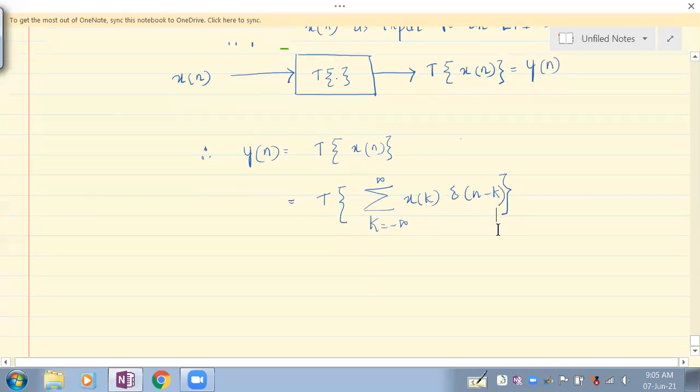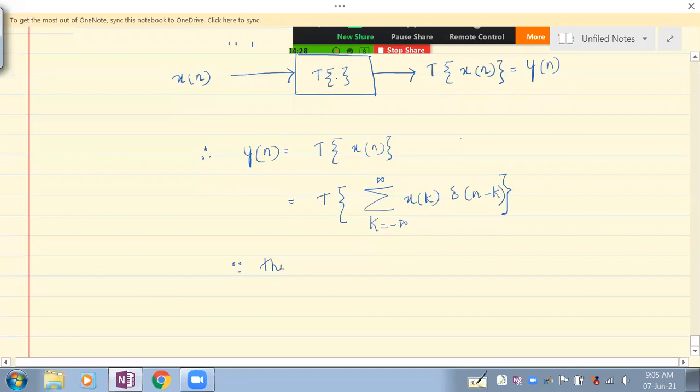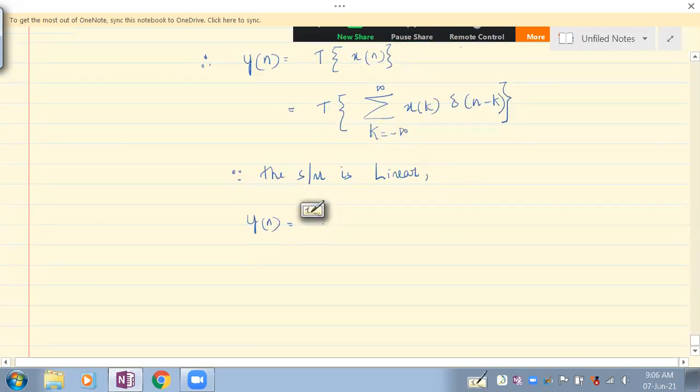Now, since the system is LTI, since the system is linear, y of n can be written as follows. If the system is linear, we can take x of k out, and we can apply the transform on the signal only. The impulse function is the signal.